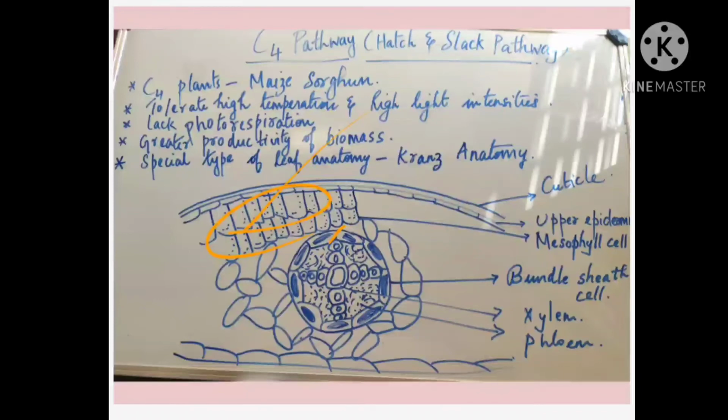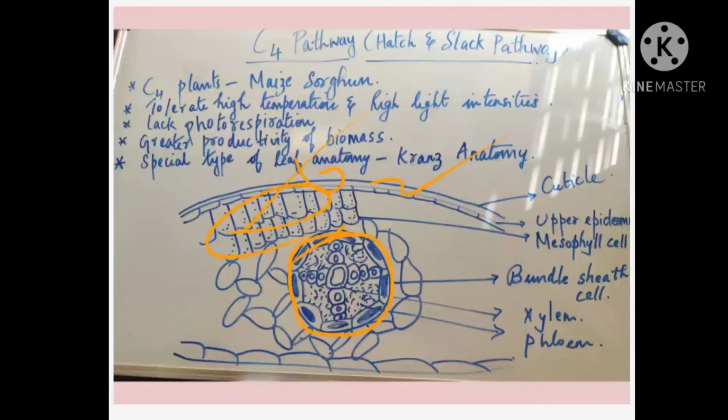So here the oxygen will be produced, by photolysis of water in which oxygen is released. But in the bundle sheath there is no grana, which means the light reaction is not taking place. Bundle sheath cells are very much impervious, which means they will not allow gases to easily diffuse in or out.